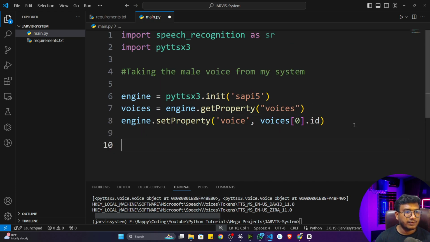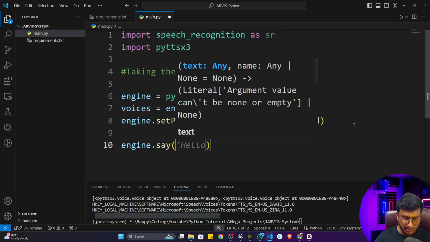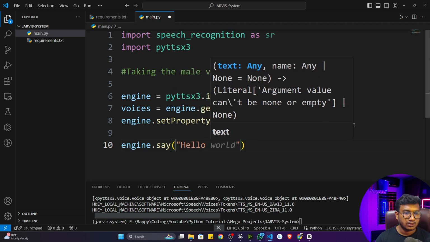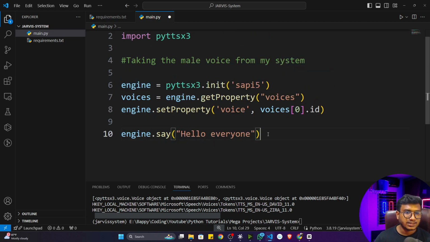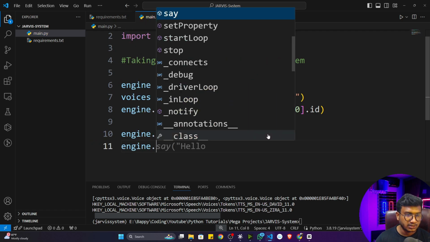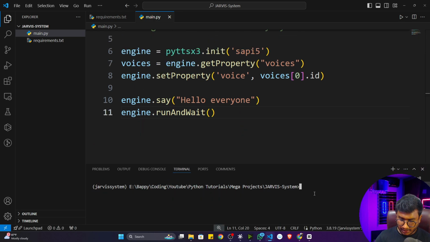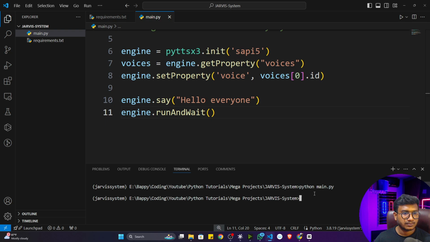Now, if I want to test whether this voice is working or not, I'll write engine dot say. There is a function called say, which will convert any text to voice. Let me show you. Let's say I write hello everyone, this is my text, and after that you have to add another thing called engine dot runAndWait. If I now execute this program, it will speak hello everyone. Hello everyone. I think you heard.